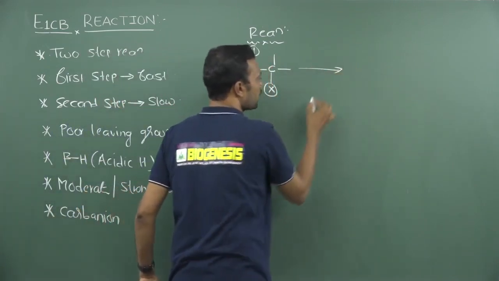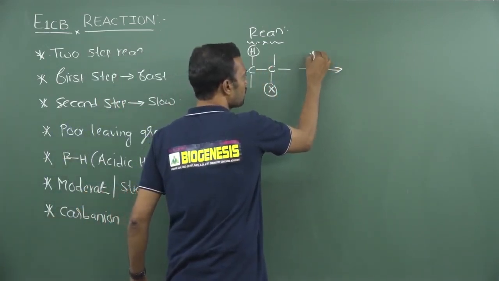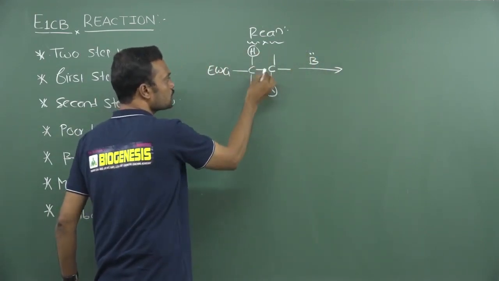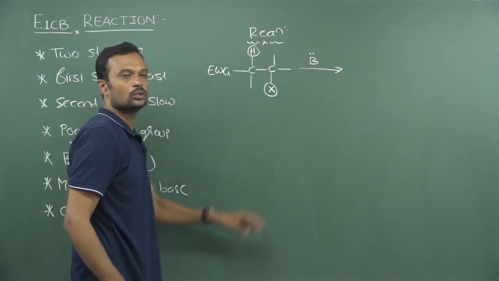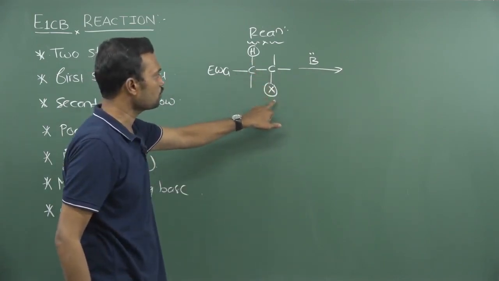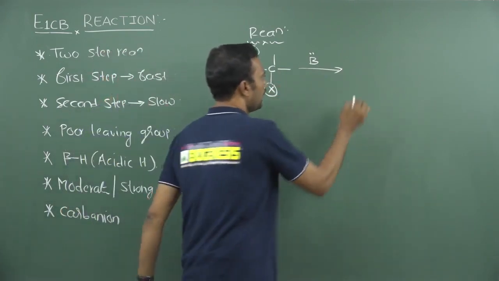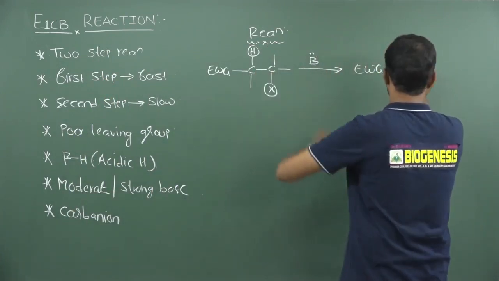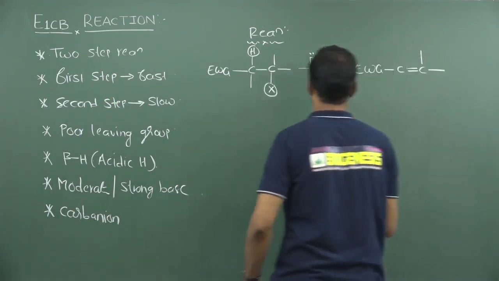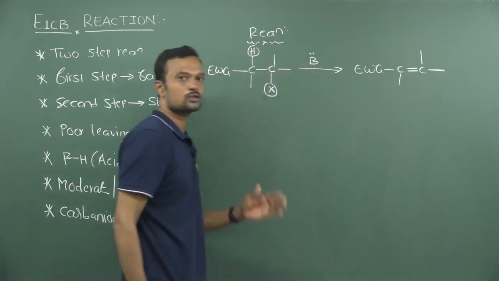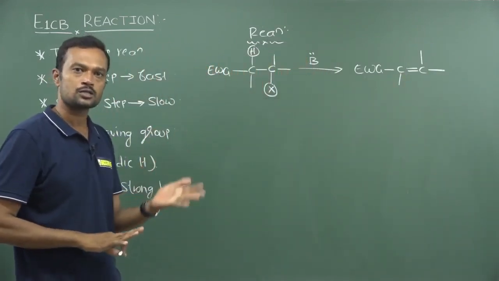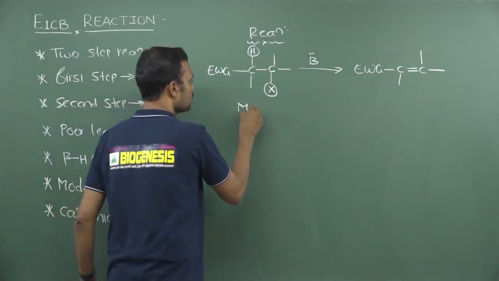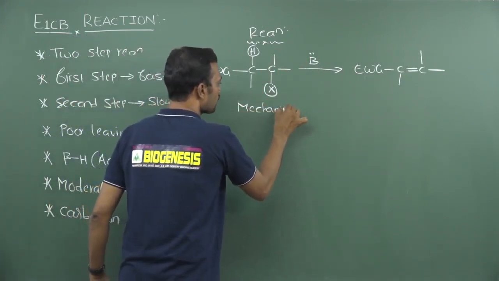Now if I use any base, see this B is nothing but a base which will deprotonate this particular hydrogen, and finally this bond and this bond undergo elimination. So the hydrogen as well as the leaving group are completely eliminated out, and finally see, the electron withdrawing group remains, we remove this hydrogen, put a double bond, and these two will be as usual like this. So there is a formation of a double bond, or else a triple bond is also possible, depending upon the leaving group. And see the mechanism involved in this reaction.